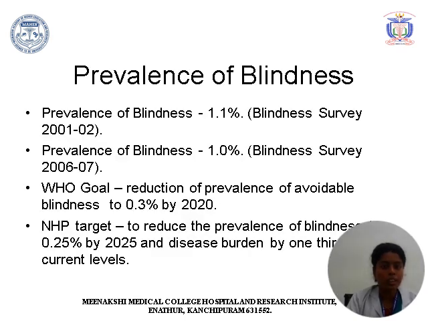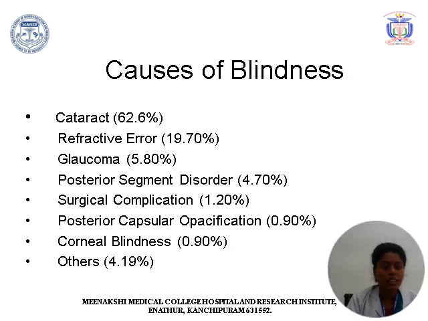Coming to the prevalence of blindness, according to the 2001 to 2002 survey, it is 1.1 percent. The 2006 to 2007 blindness survey shows 1 percent prevalence, whereas the WHO goal is to reduce the prevalence of avoidable blindness to 0.3 percent by 2020. The National Health Program targets to reduce the prevalence of blindness to 0.25 percent in the year 2025. These are the causes of blindness: cataract, refractive errors, glaucoma, posterior segment disorders, surgical complications, PCO, corneal blindness and other causes.